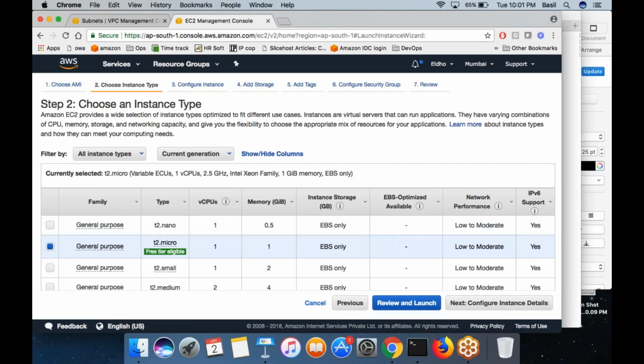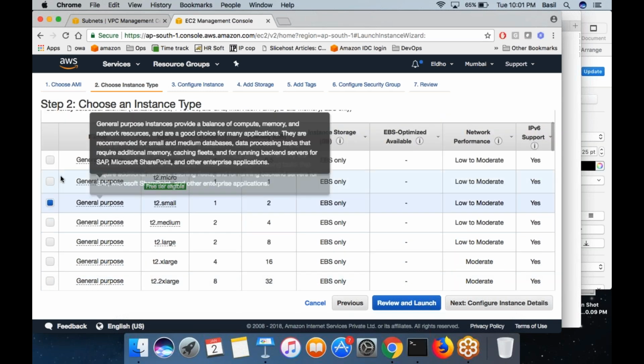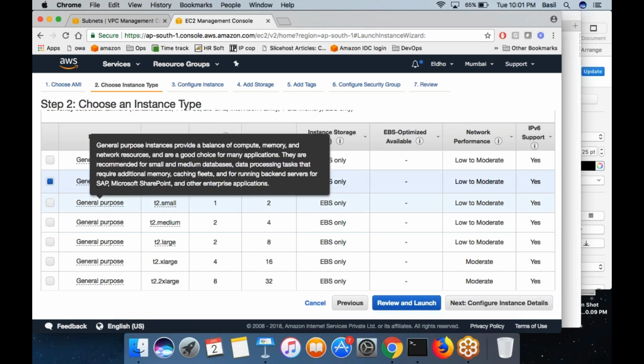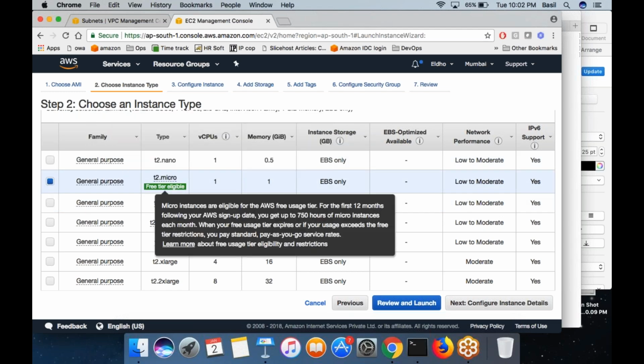You can choose T2 micro, then it will get whatever memory and RAM you are choosing. T2 small will get more. That's up to you. You choose when you create the machine.